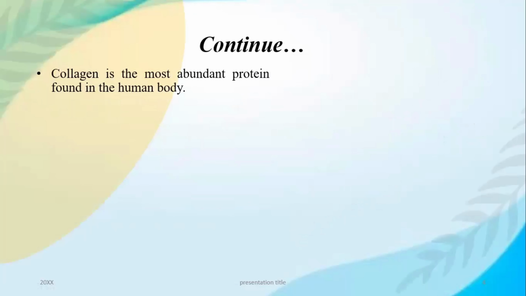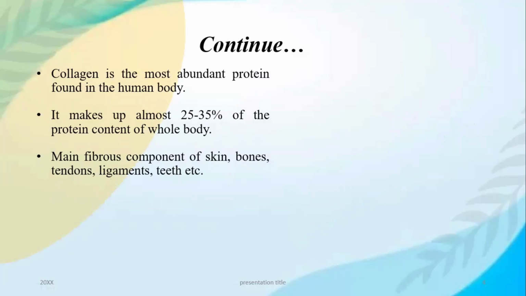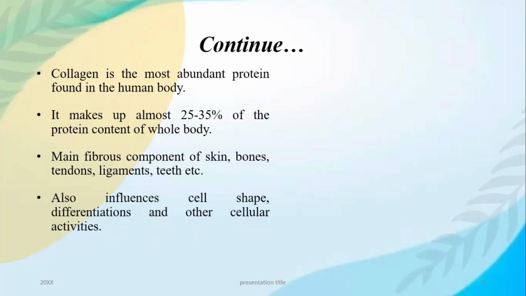Collagen is the most abundant protein found in the human body. It makes up almost 25 to 35% of the protein content of the whole body. Main fibrous components of skin, bones, tendons, ligaments, teeth, etc. It also influences cell shape, differentiation, and other cellular activities. And collagen is also the main source of keratin.